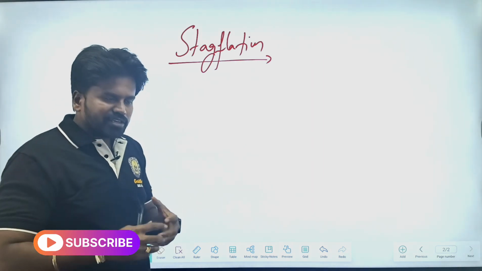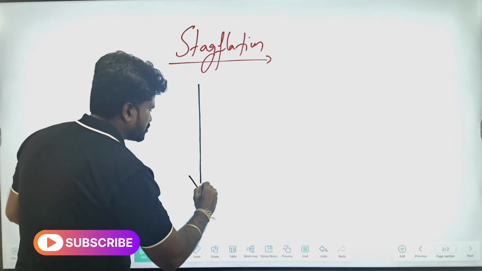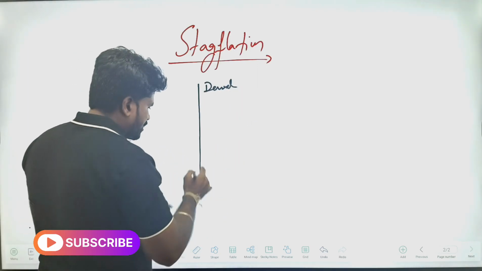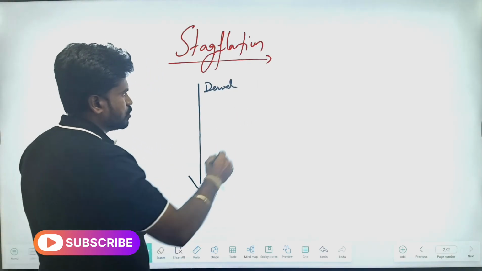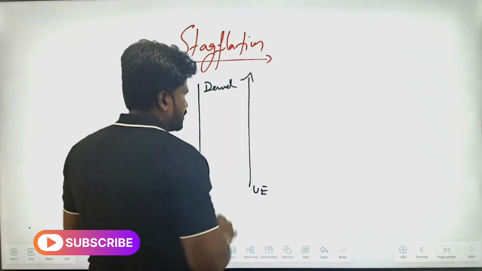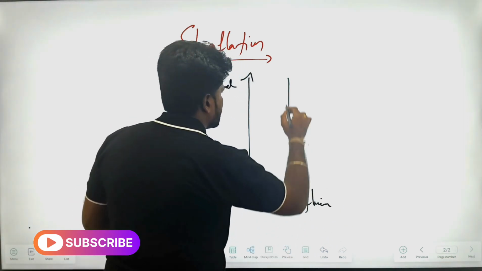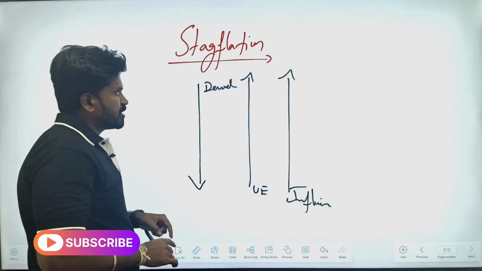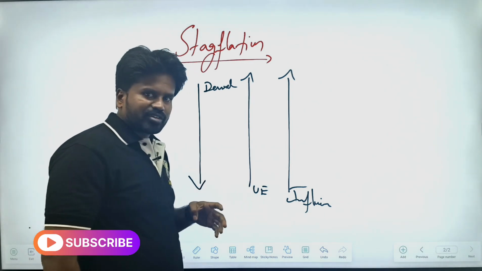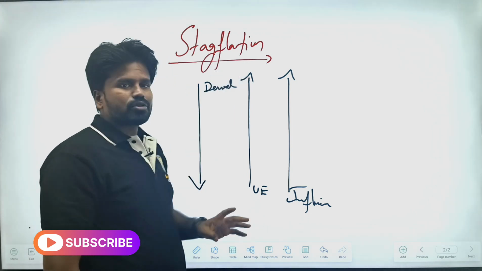What is stagflation? It is a situation in an economy in which, listen carefully, the demand is low and the unemployment is high, and even the inflation is high. Listen carefully. What the Phillips curve said is, if inflation is high, unemployment is low. But what is happening in stagflation? Inflation is high, unemployment is also high.